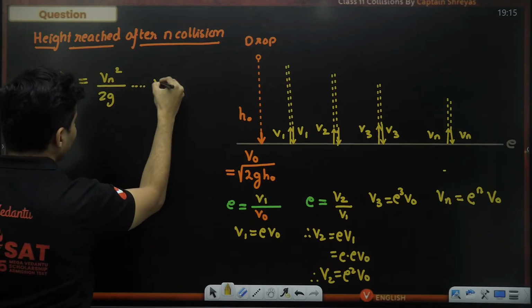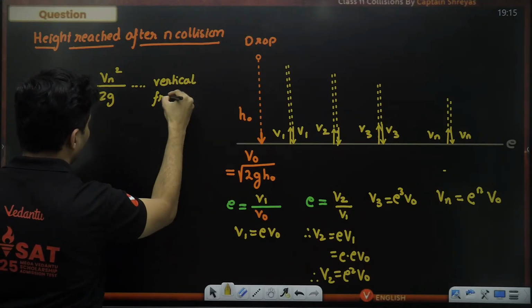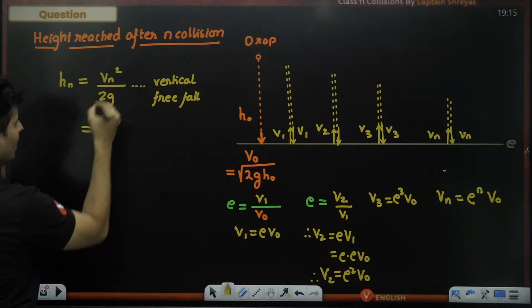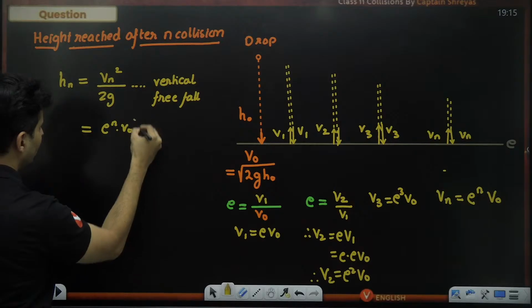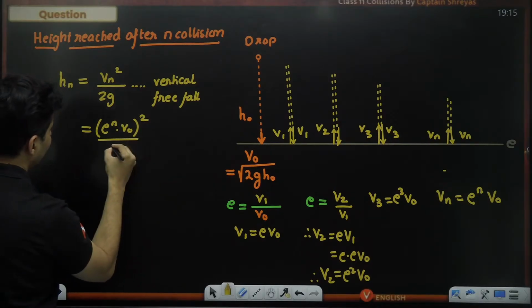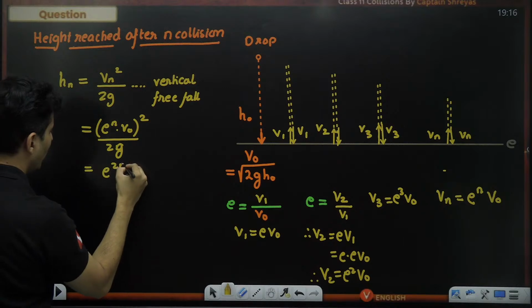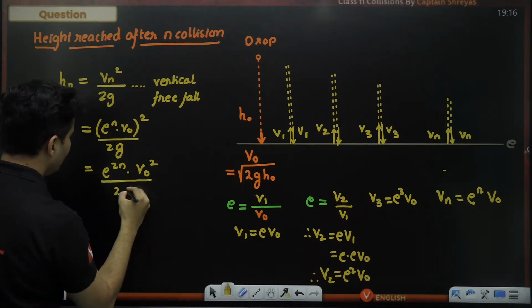This is from the vertical free fall motion chapter. So what is Vn? Vn is e raised to n into V naught, the whole square divided by 2g. So it will become e raised to 2n V naught square divided by 2g.